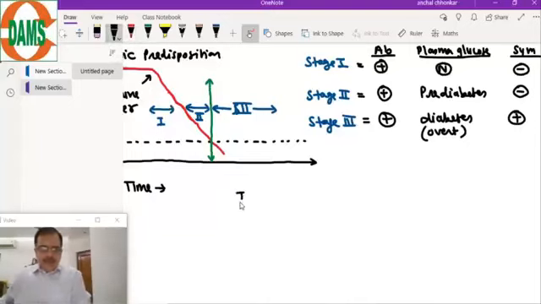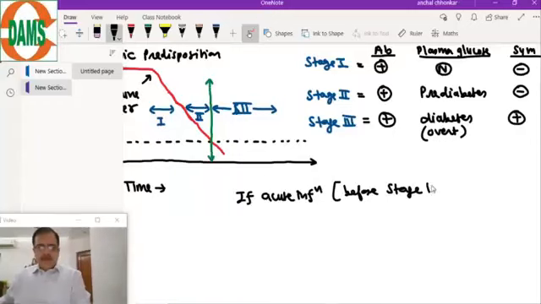So if there is an acute infection just before stage 3, because of the stress there will be decreased insulin action.